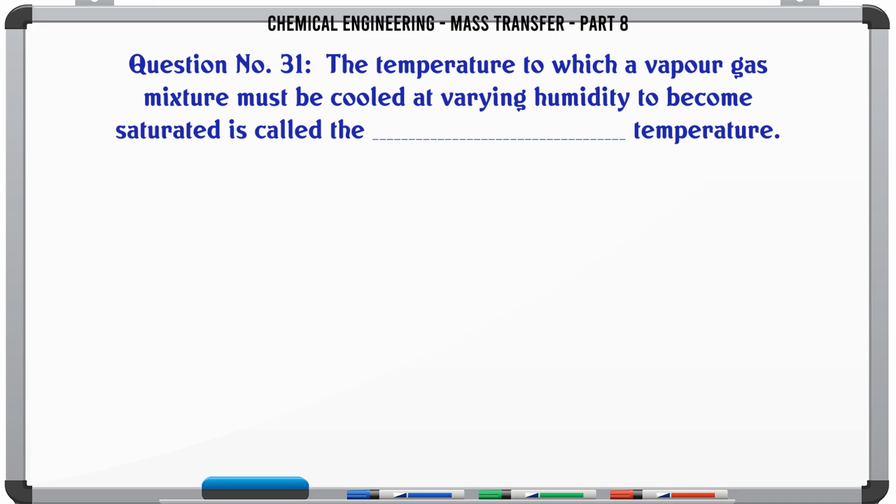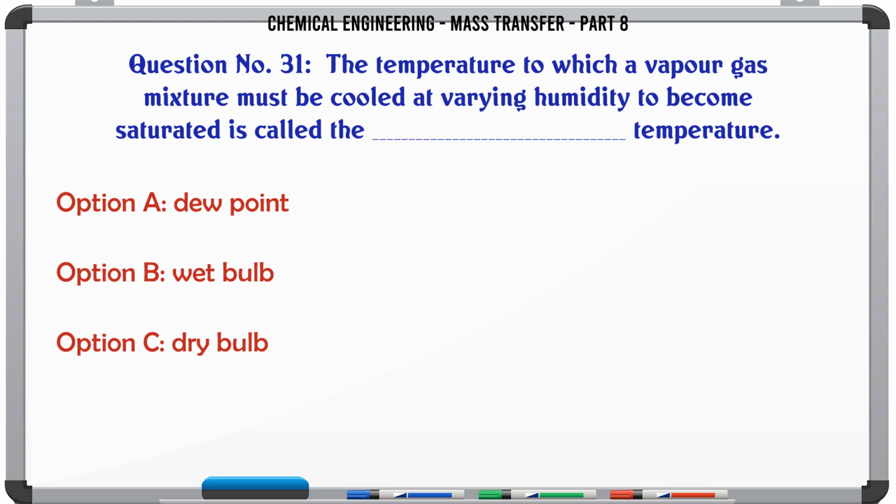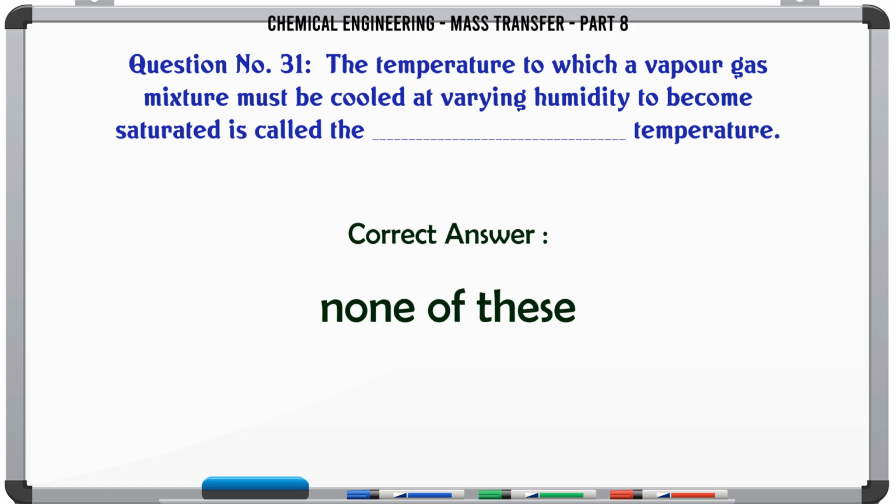The temperature to which a vapor-gas mixture must be cooled at varying humidity to become saturated is called the temperature. A, dew point; B, wet bulb; C, dry bulb; D, none of these. The correct answer is none of these.